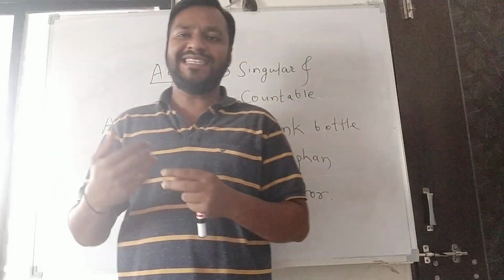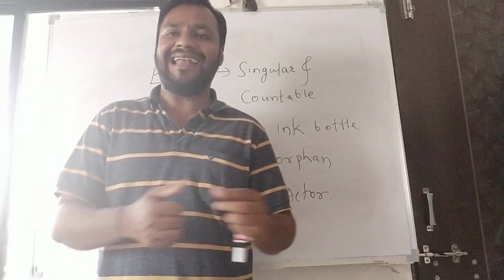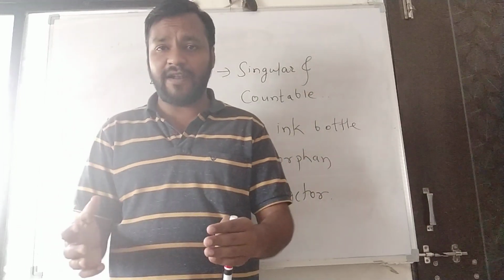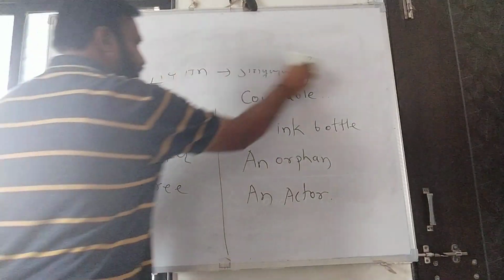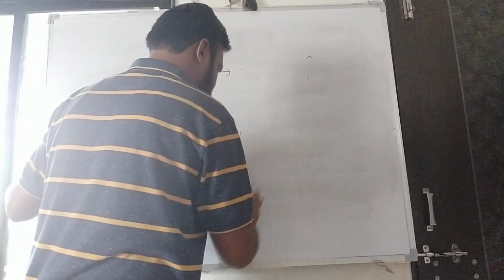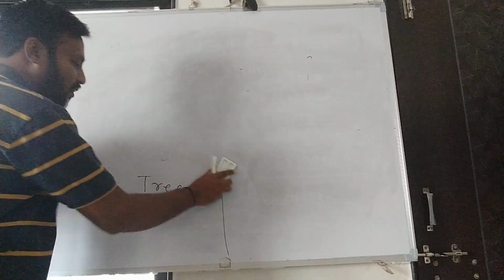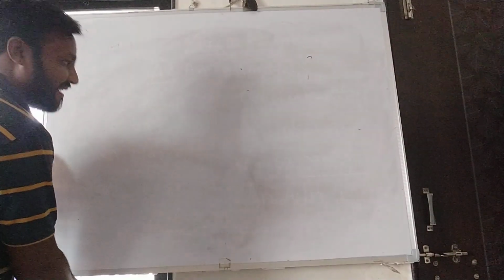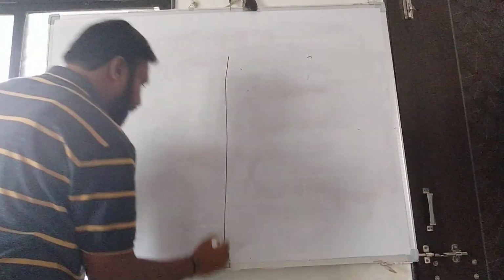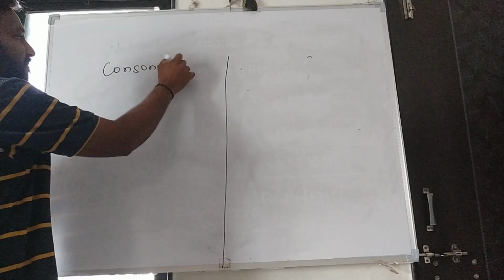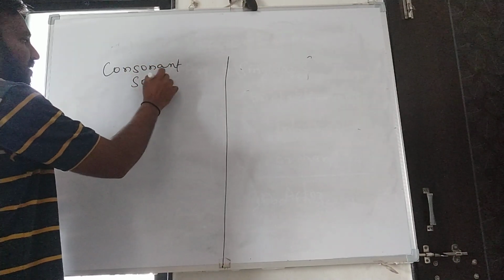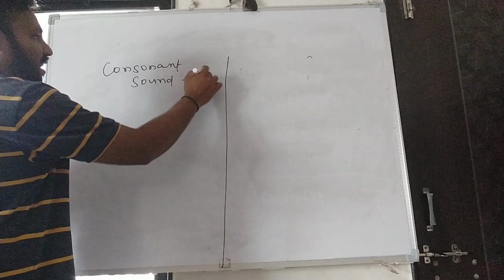Friends, these indefinite articles a and an are totally dependent on the sound. I'll explain how. As I told you, these 2 articles are dependent on sound. Wherever a consonant sound is there, we have to use a.